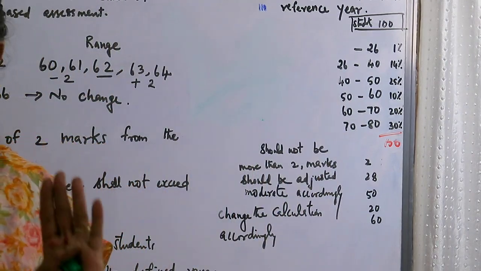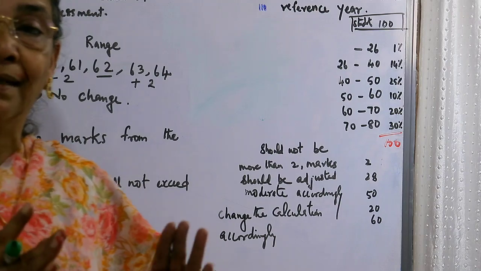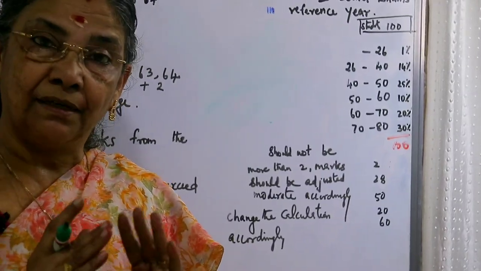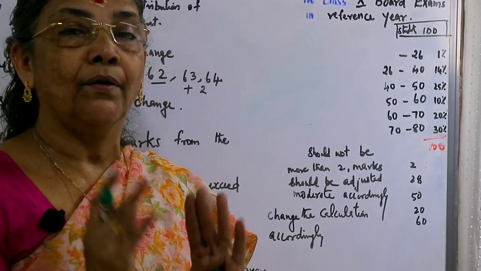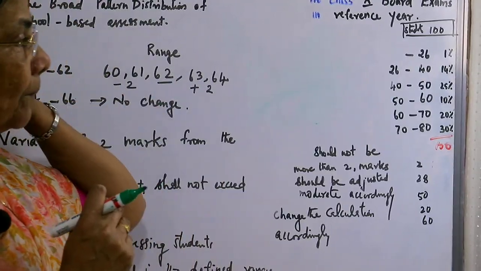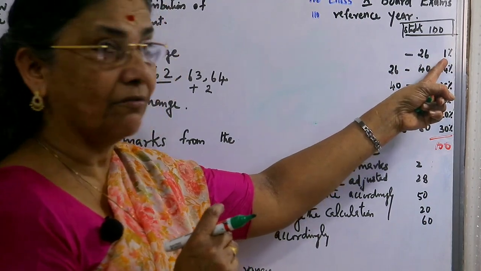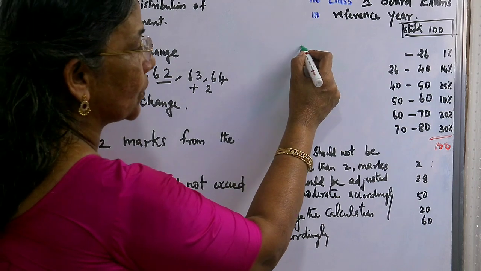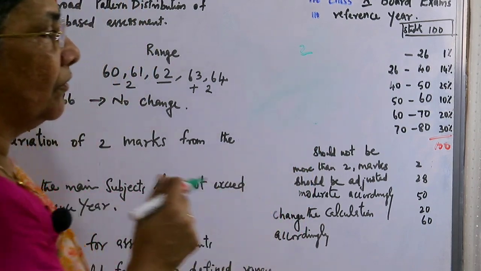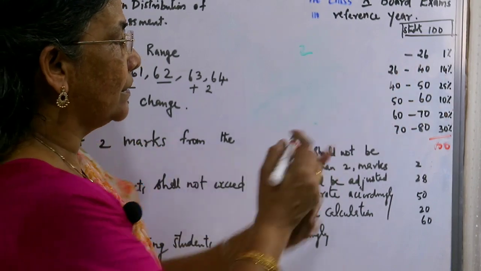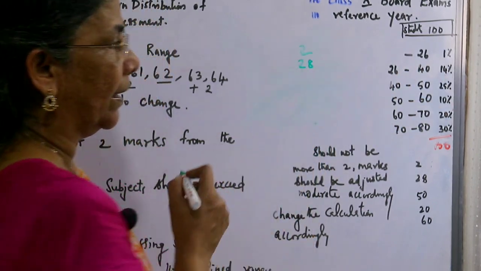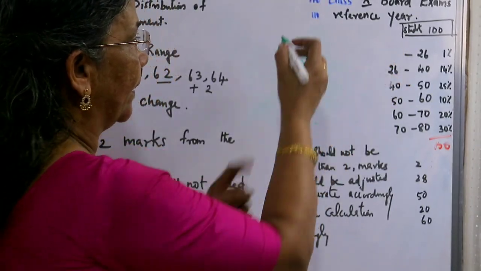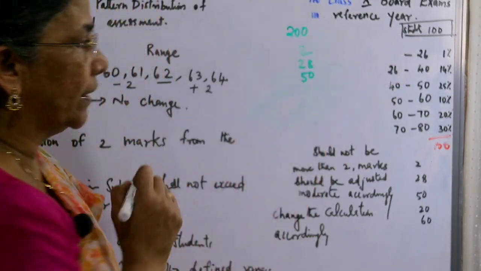This is the reference, and at present suppose we have 200 students, with 4 or 5 batches. How will it be? For 100 students, 1% is 1 student. For 200 students, 2 students should fall under this category. 14% means 28 students should come under this category. And here it is doubling: instead of 100, we are now assuming we have 200 students.